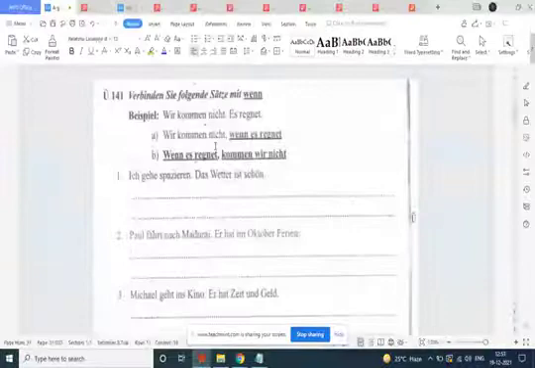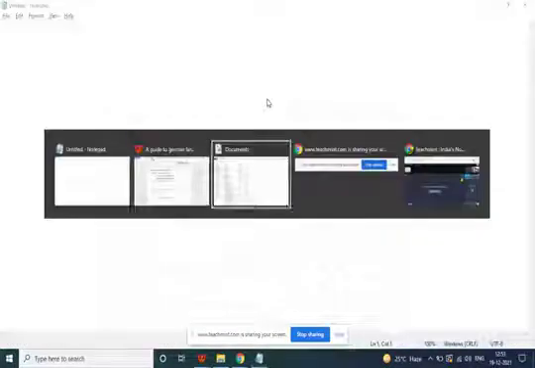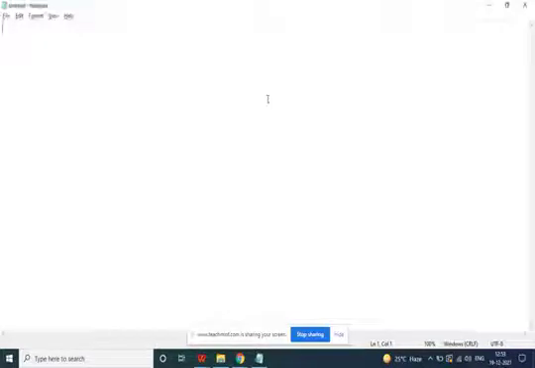There are sentences here with "wenn". "Wenn" means "if", a condition. For example, if the weather is good today, if the weather is very good, we will go for a picnic.